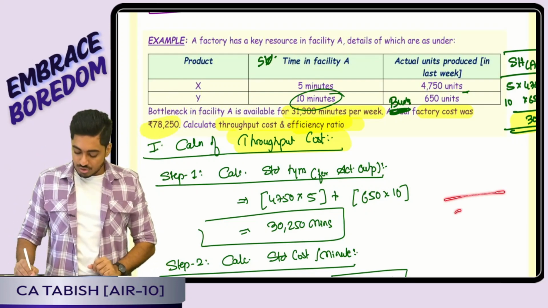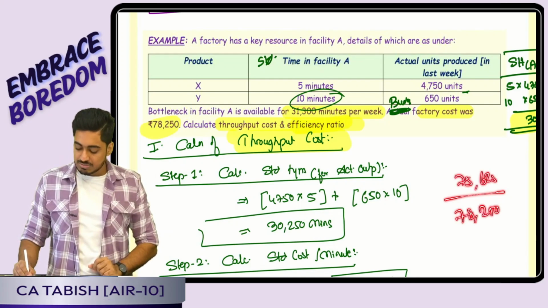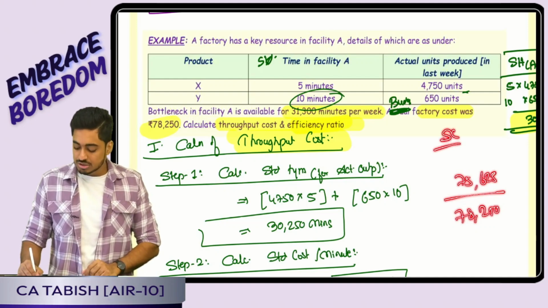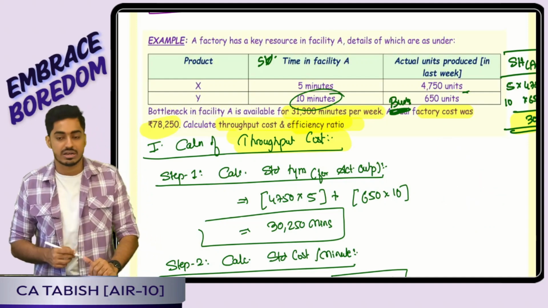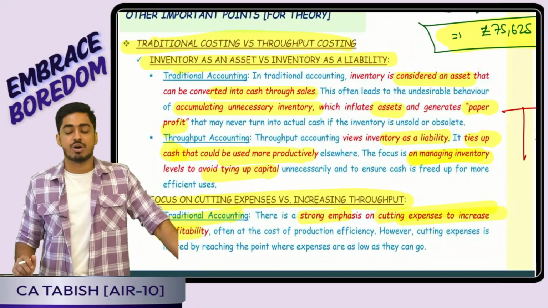I told you, boss, total cost is 78,250. Out of that, 75,625 I have recovered. That gives me the efficiency, which is standard cost divided by actual cost into 100. Yes or no, everyone? Perfect. Then we have discussed some miscellaneous pointers for theory.